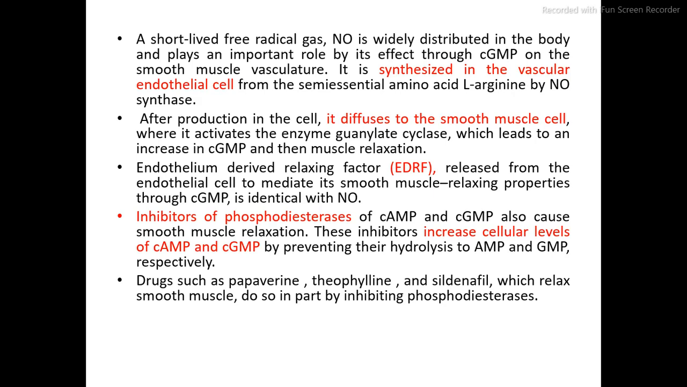Inhibitors of phosphodiesterases of cAMP and cGMP also cause smooth muscle relaxation. These inhibitors increase the cellular level of cAMP and cGMP by preventing their hydrolysis to AMP and GMP respectively. Drugs such as papaverine, theophylline, and sildenafil, which relax smooth muscle, do so in part by inhibiting phosphodiesterases.